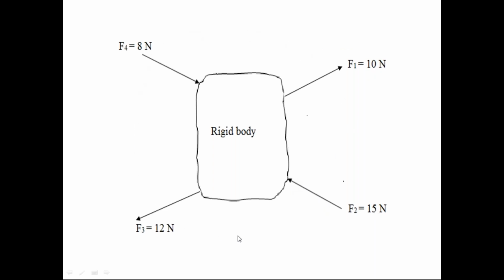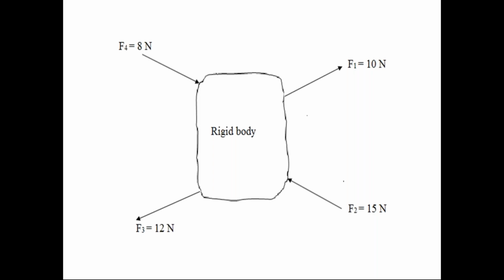That is the definition. Force system means a number of forces, not one force. If one force is acting on the body, we cannot call that one force a force system. But if the body is subjected to more than one force, those forces need not have the same magnitude or the same line of action.